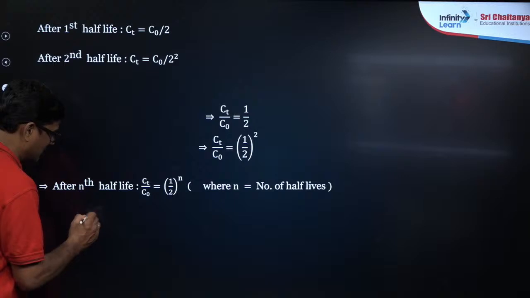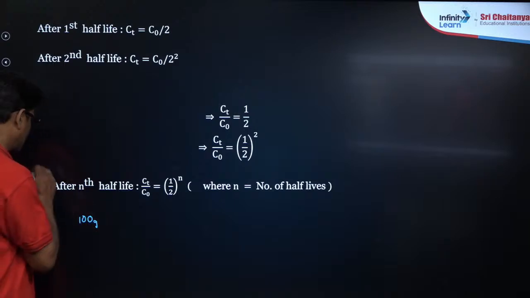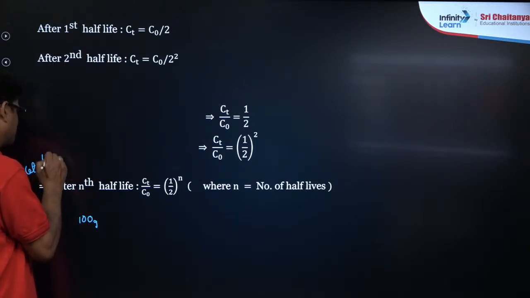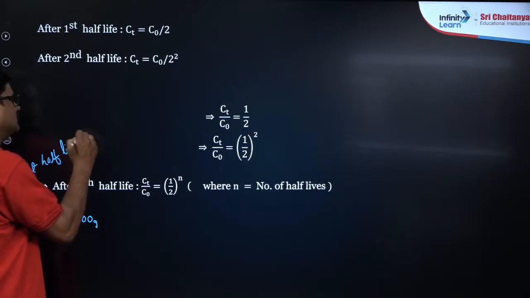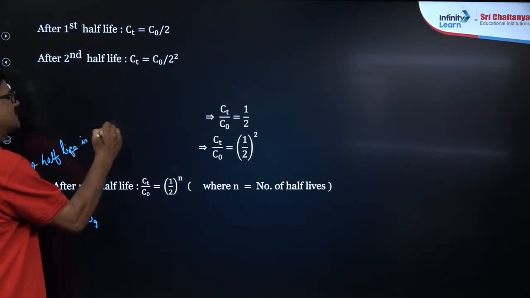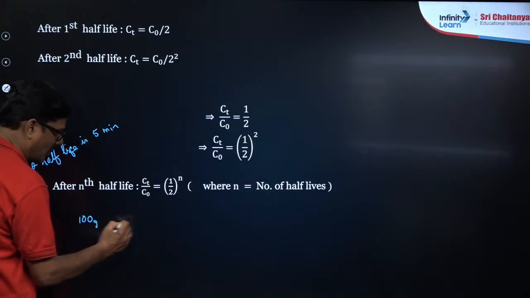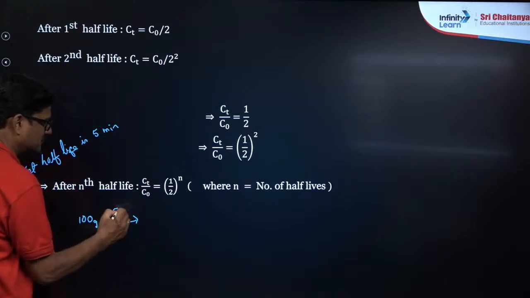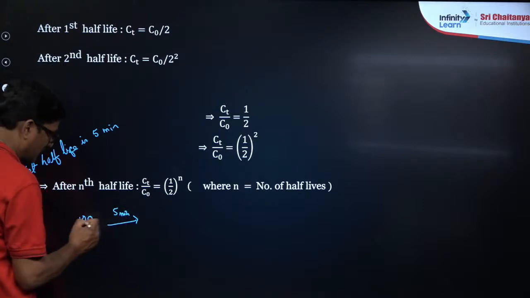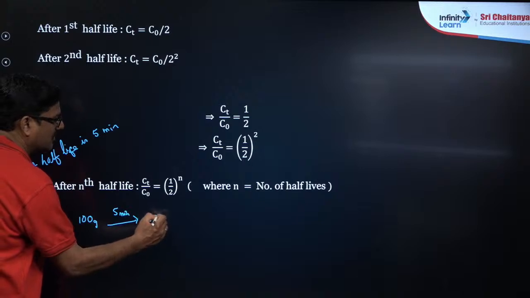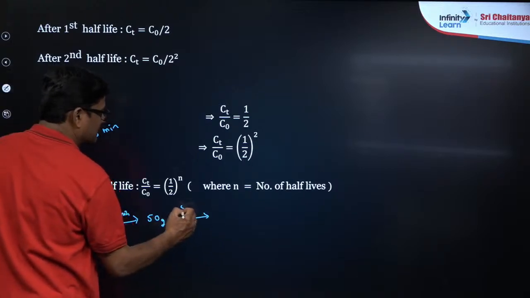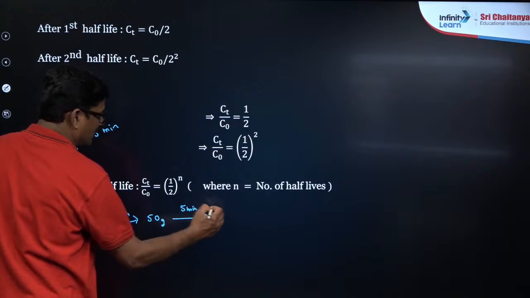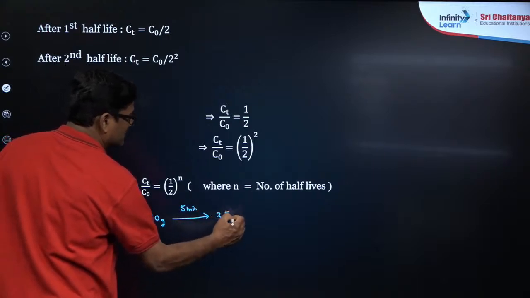Let us say a substance of 100 grams is taken, and its half-life is 5 minutes. After 5 minutes, it is going to be 50 grams. After another 5 minutes, it is going to be 25 grams.